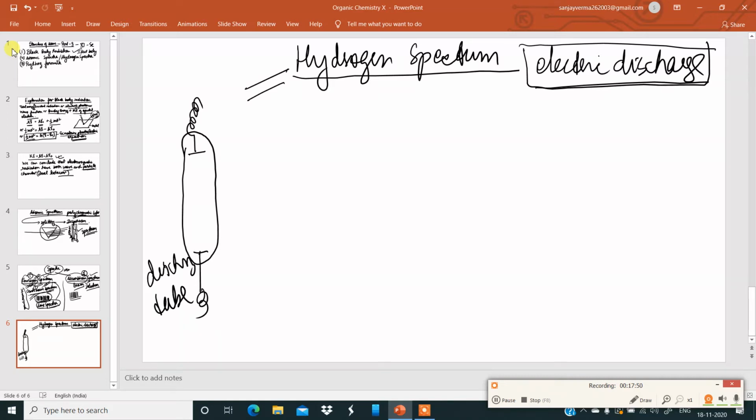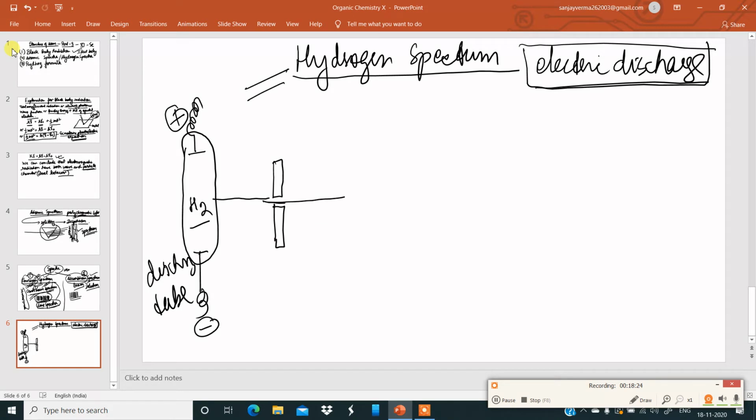This discharge tube is filled with hydrogen gas at low pressure, and the electrodes are connected to a high potential difference. Then only will discharge happen. Emission happens from this, and there is a small slit opening to collimate the movement of the discharge particles in this direction.